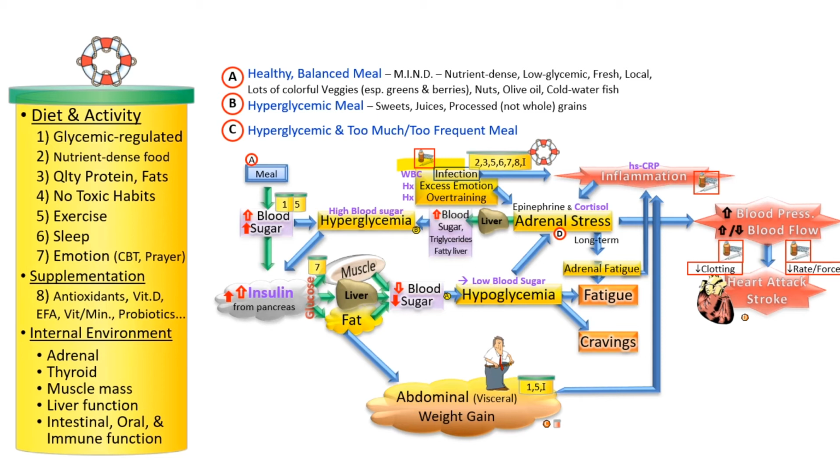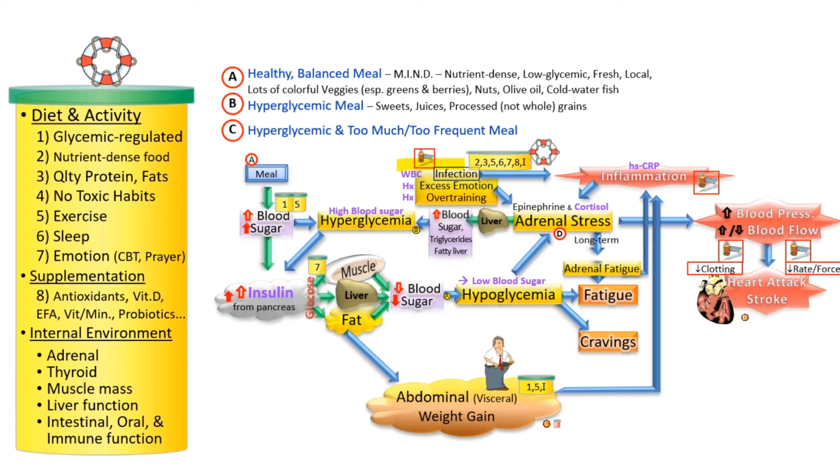Also, excess emotion. In this case, we're down to number 7 and number 5 and number 6. Proper sleep improves our ability to handle stress and recover from it. Exercise also is super good for this. The number 1 solution for mild to moderate depression is moderate exercise. It's the first recommended intervention.